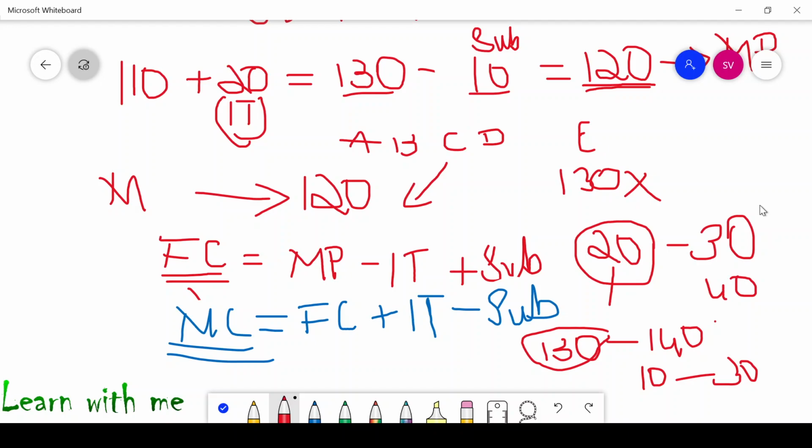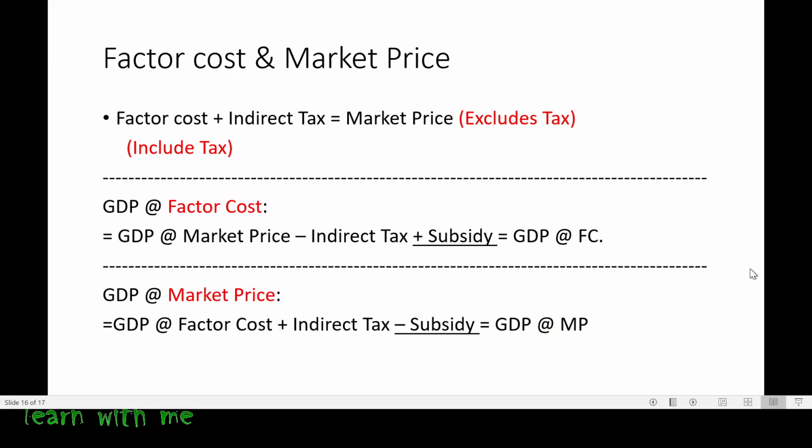So normally when it is a factor cost, you will add subsidies and deduct income tax from market price. When it is market price, from factor cost, you will add indirect tax and deduct subsidies. That's all. There is nothing to confuse here. You have to understand the concept. That's it. Okay. So, in this, it is telling that in case of factor cost, you have to include the tax, and in case of market price, you have to exclude the tax.